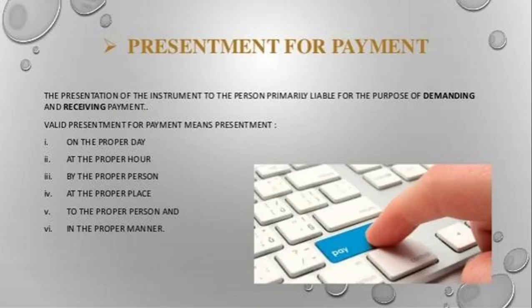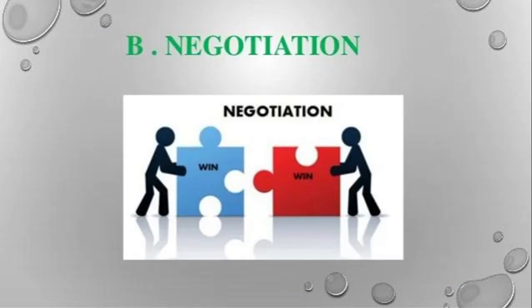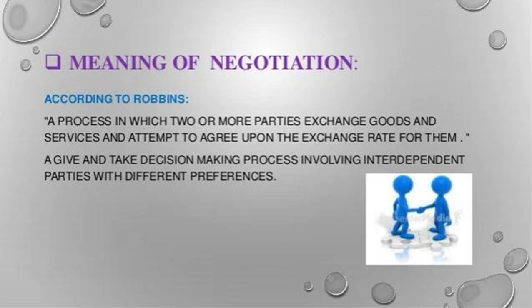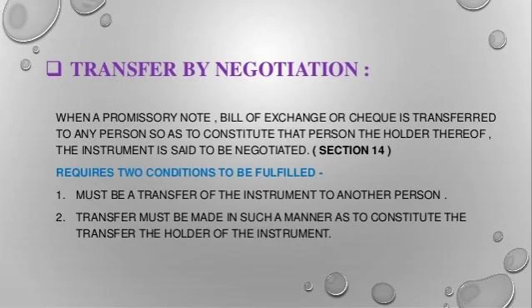Valid presentation must be made on the proper day, in the proper way, at the proper hour, to the proper person, at the proper place, and in the proper manner. Negotiation is a process in which two or more parties with different preferences exchange goods and services and attempt to agree on an exchange rate, a give and take process.